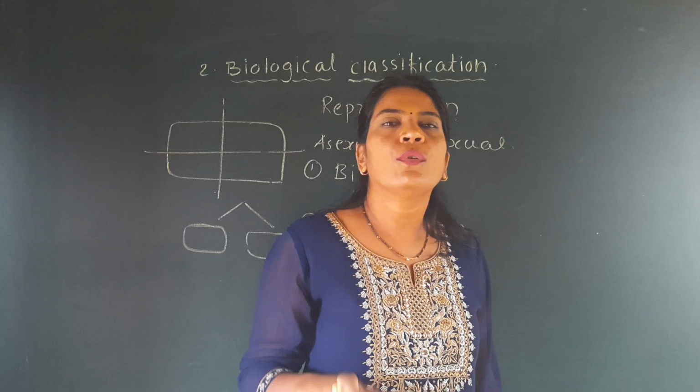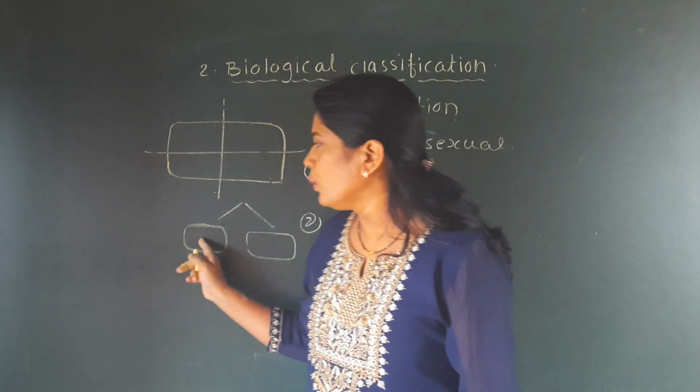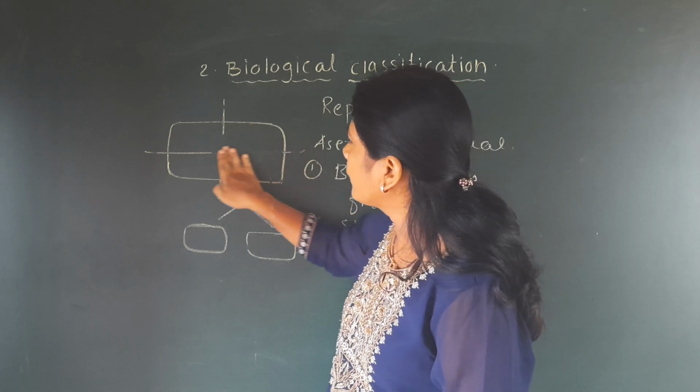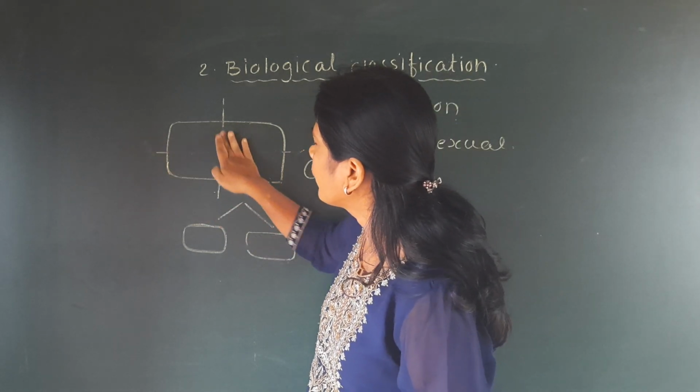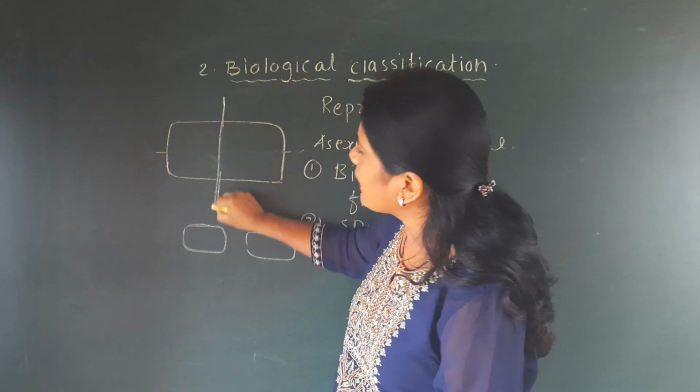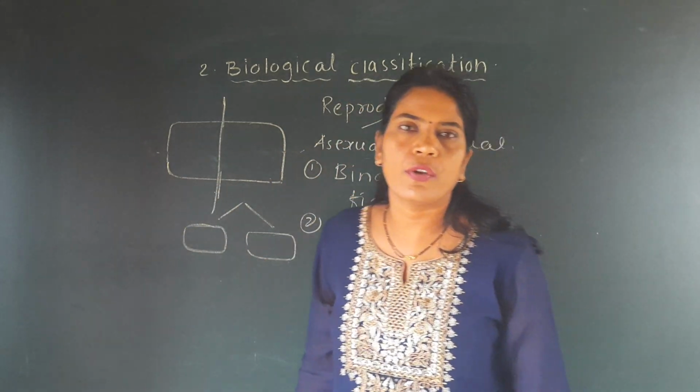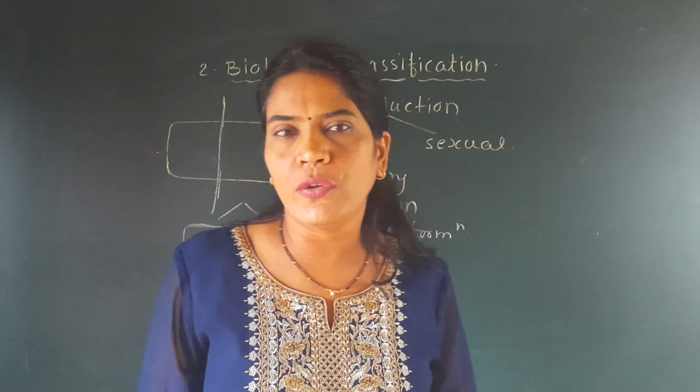So it forms two. It can be divided into two and there will be formation of these two dotted nuclei. It is called binary fission.